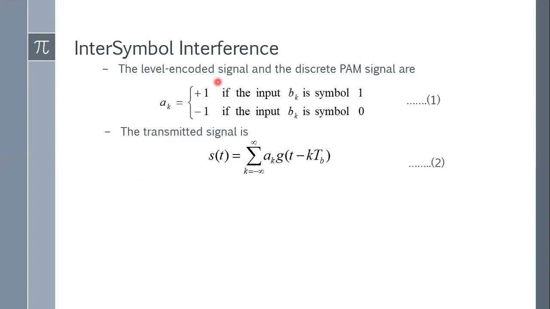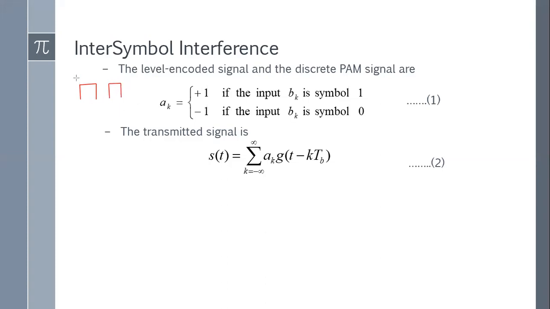Let me tell you again. Suppose this is the input, and this is, say, the clock pulse. We'll get the clock pulse like this, and it will go on.